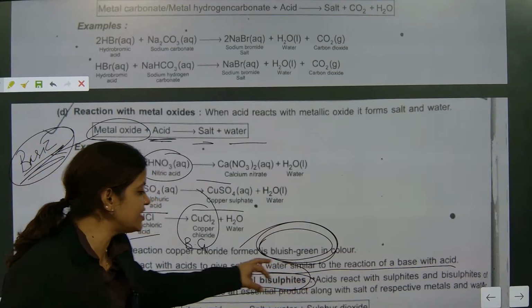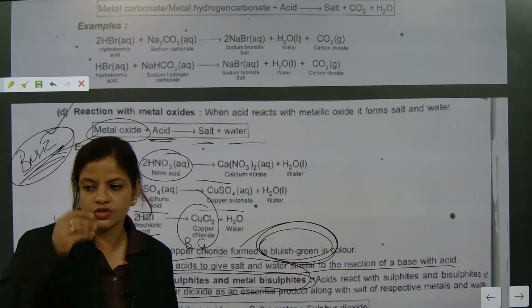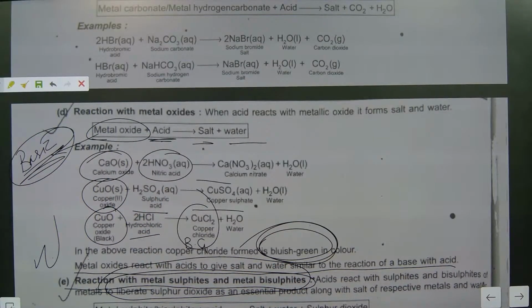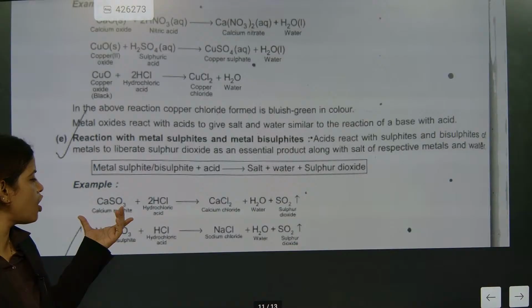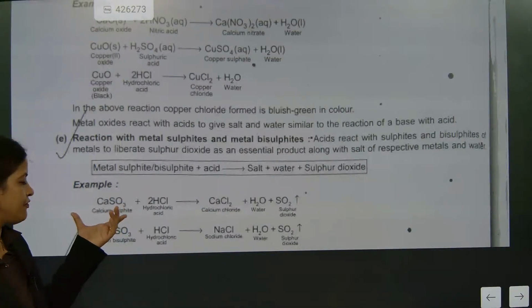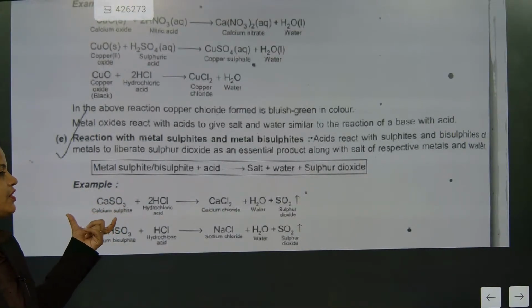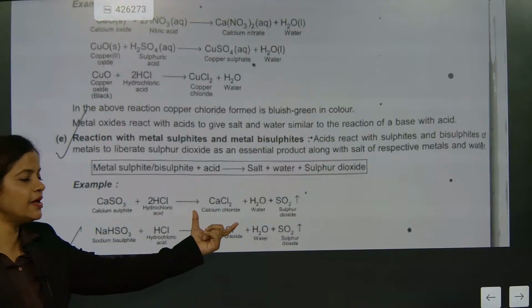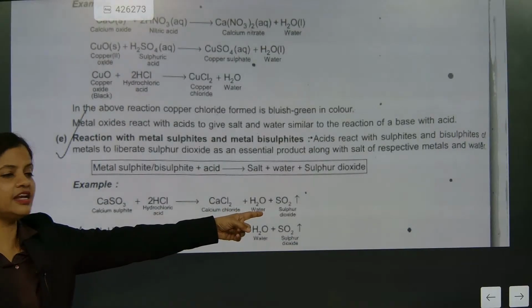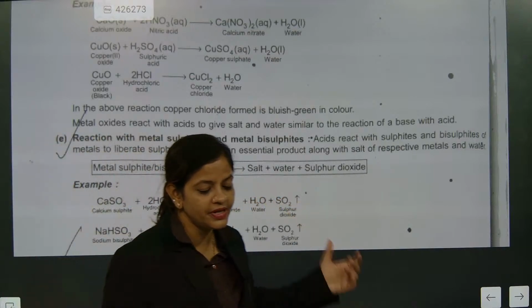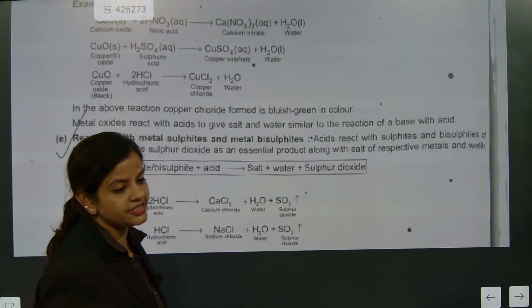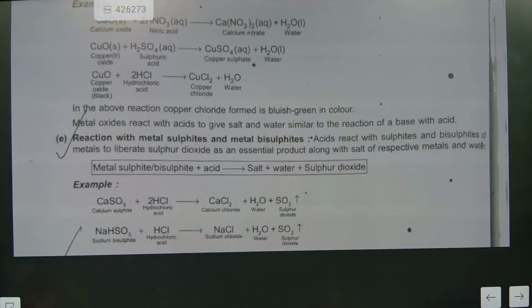Please do this extra preparation, trust me. Understood? Metal sulfide and metal bisulfide. Please understand this one. Metal sulfide like CaSO4, calcium sulfate. When calcium sulfate is there, what is it making? Calcium chloride. Here one thing is released, that is sulfur dioxide. Please kindly write this reaction. Here also salt and water will be there, but one gas will be released, and that is sulfur dioxide.